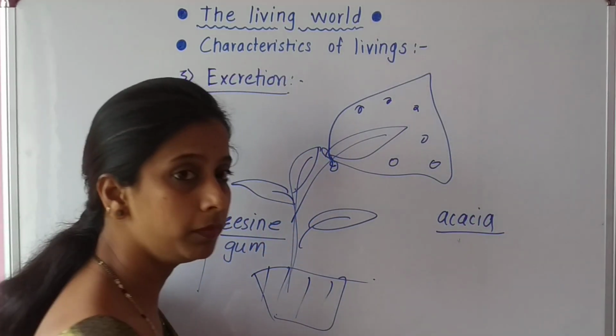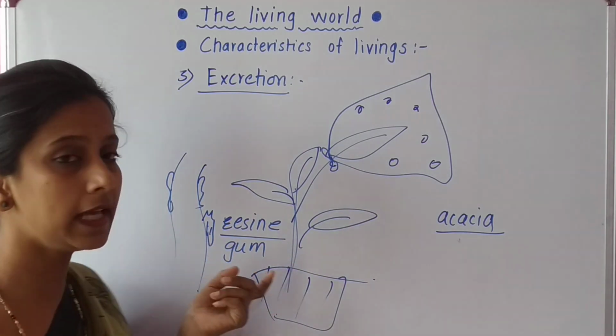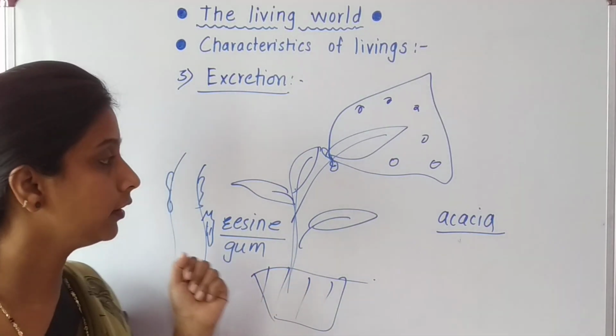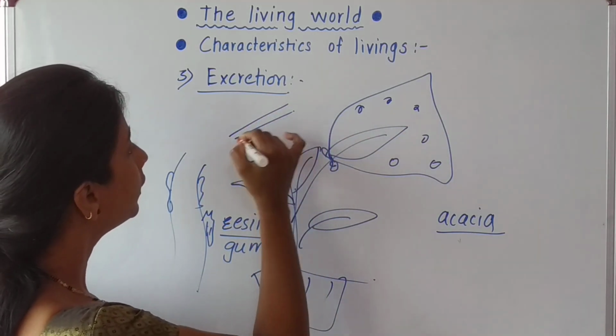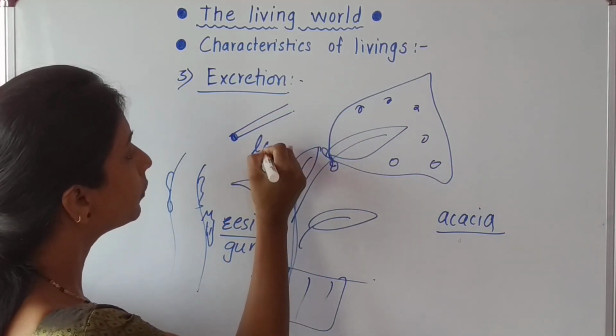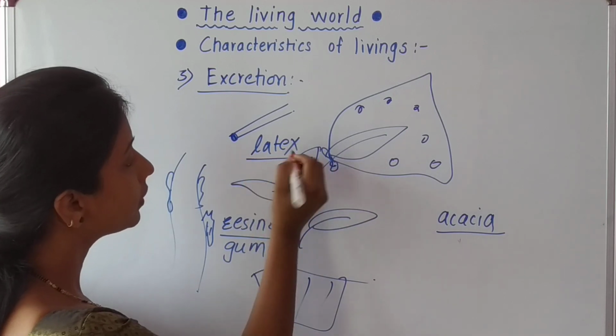It means the babul plant. It produces resin in large amounts. Okay, so it is excretion in plants. Some more examples of plants: they produce latex. What is meant by latex?